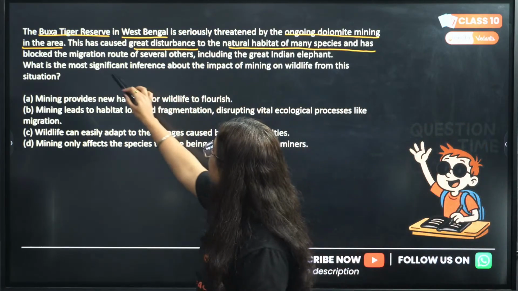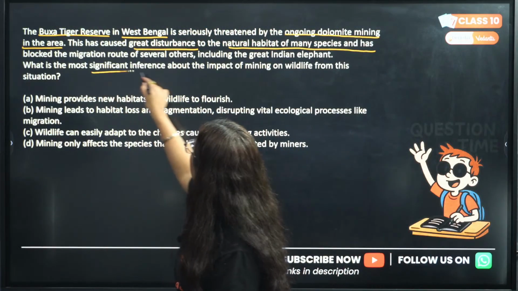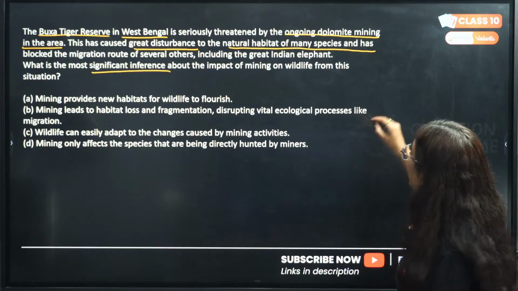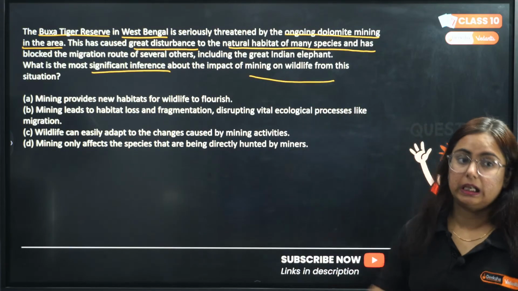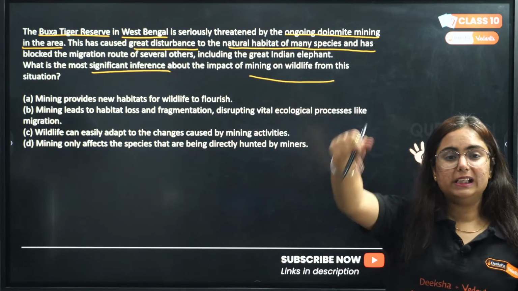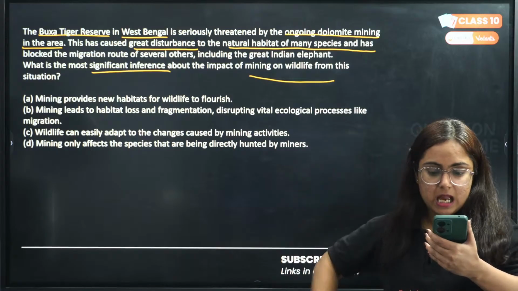What is the most significant inference about the impact of mining on wildlife from this situation? Read the options, give me the answer right now. Arre bhai, answers have come in, very good.